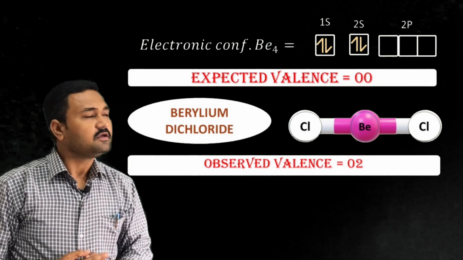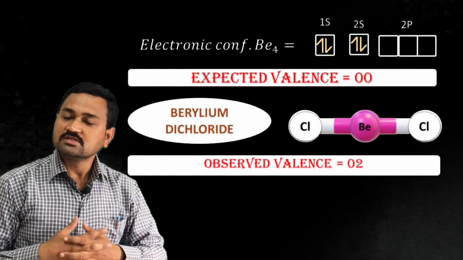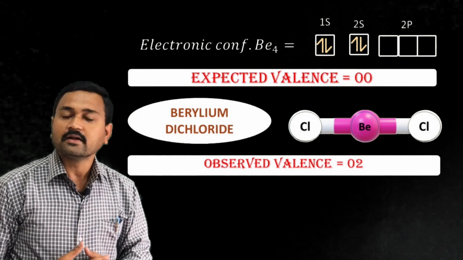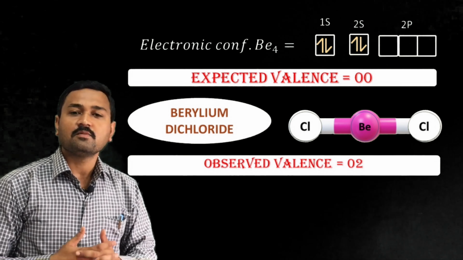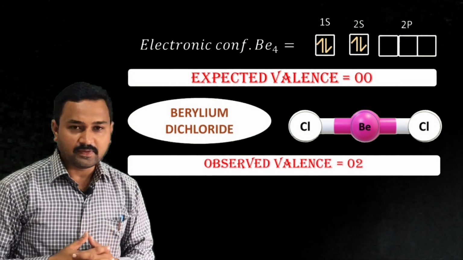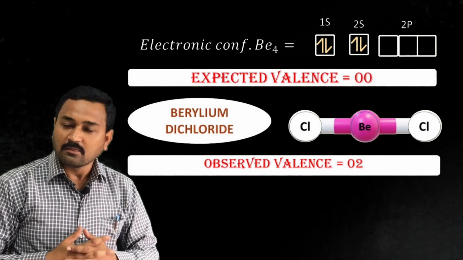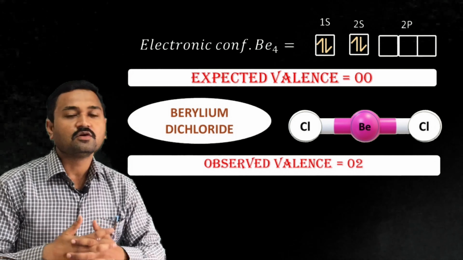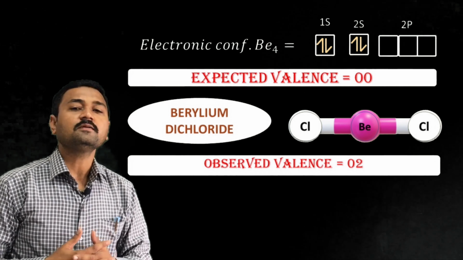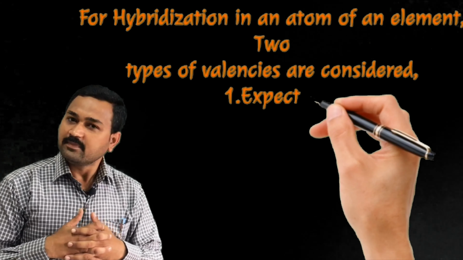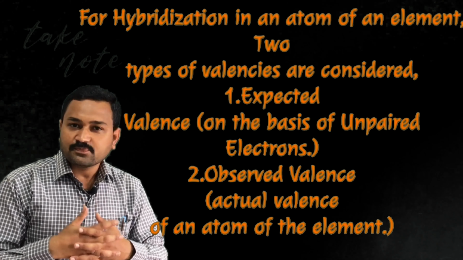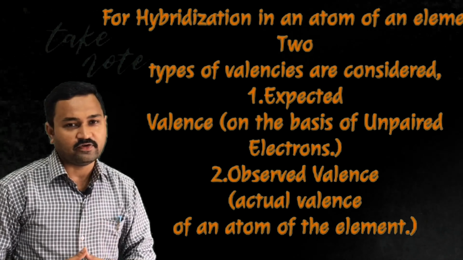Again remember, if it shows 0 expected valency, then it should not form any compound. But the beryllium dichloride compound is formed by the beryllium atom. This compound formation cannot be explained on the basis of the valence bond theory. Generally an element possesses two types of valencies, the expected valency and the observed valency.